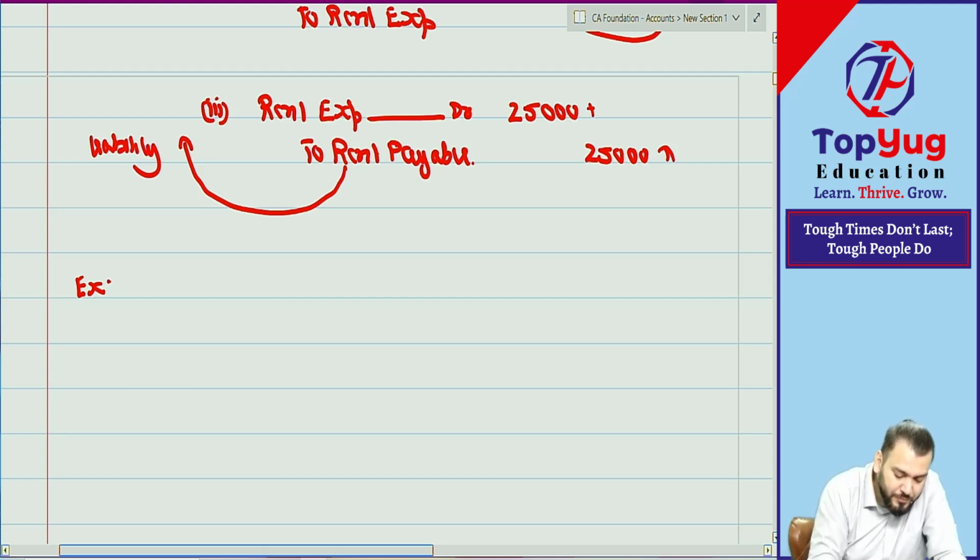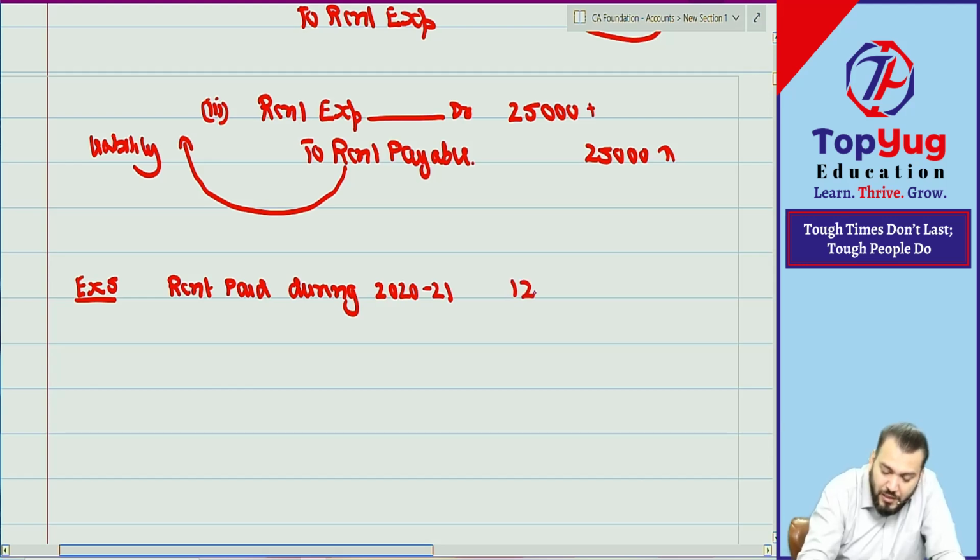Example number 5. Rent paid during 2020-21 is 1,20,000. Correct. Now, rent outstanding. OS means I'm writing full only. Outstanding. Rent outstanding at the beginning.